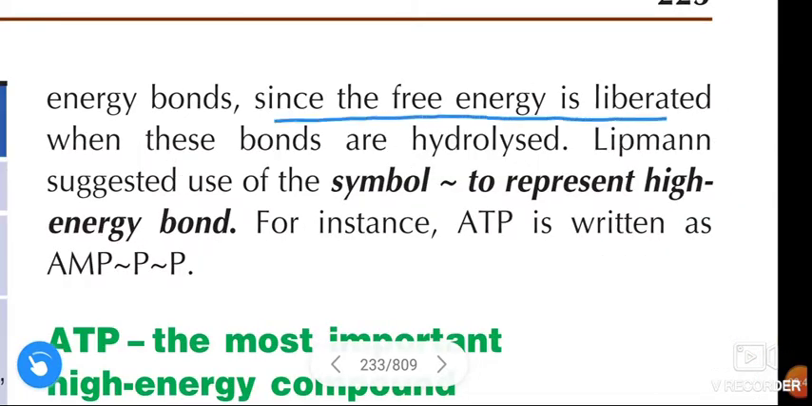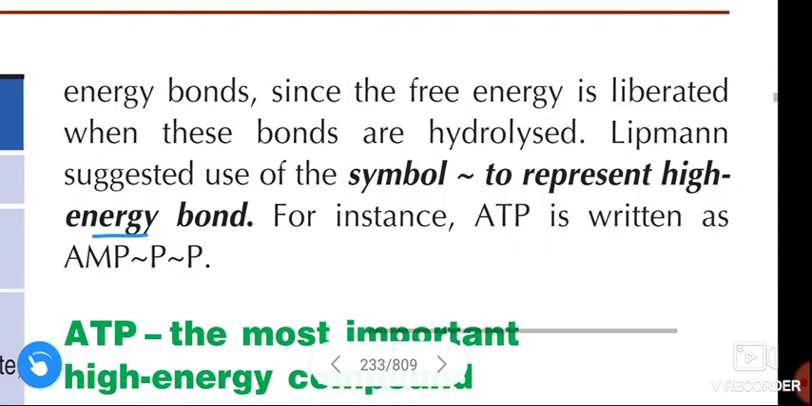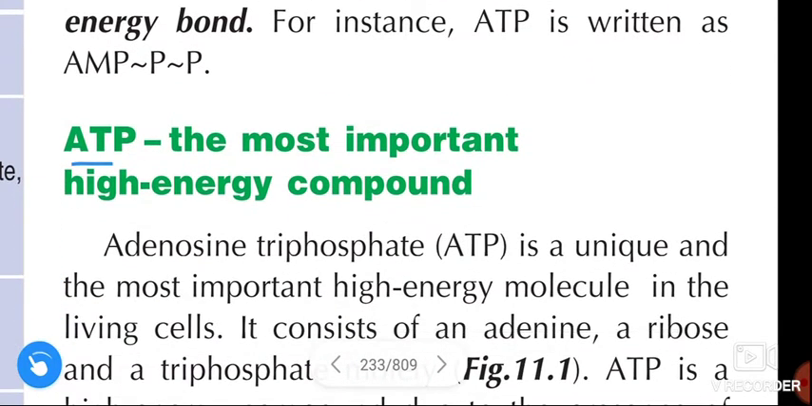Since the free energy is liberated when these bonds are hydrolyzed, Lippmann suggested use of a symbol to represent the high energy bond. For instance, ATP is written as AMP, high energy bond symbol, P, high energy bond symbol, and again P.